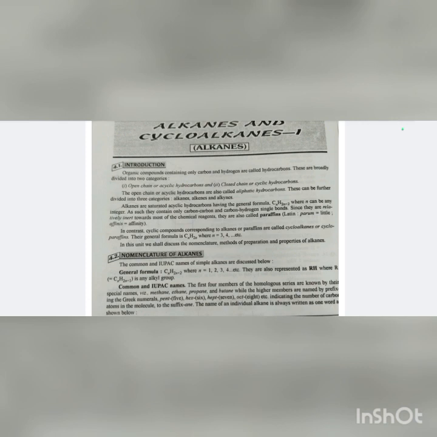In contrast, cyclic compounds corresponding to alkanes or paraffins are called cycloalkanes or cycloparaffins. The general formula is CnH2n, where n is equal to 3, 4, etc. In this unit, we shall discuss the nomenclature, methods of preparation, and the properties of alkanes. First, we will do nomenclature of alkanes. The common and IUPAC names of simple alkanes are discussed below.